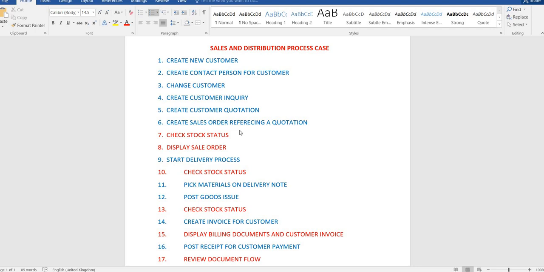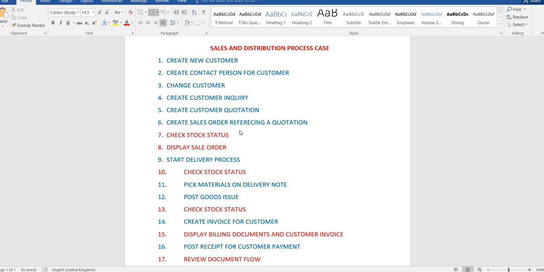Okay, so I'm going to start, but before that, I just want to show you the steps that we are going to do. You can see they are mentioning 17 steps here. Out of these 17 steps, the red ones are those in which we are not creating anything. We will just look into them. To keep the video as short as possible, maybe I will not perform the steps mentioned in red. It depends upon how much time I consume in other steps. But the rest of the things mentioned in blue, we will do, inshallah.